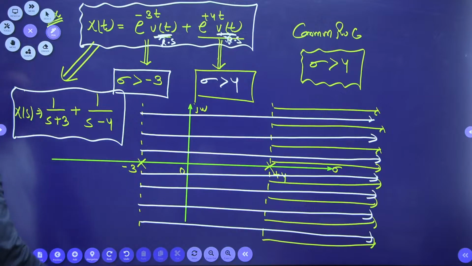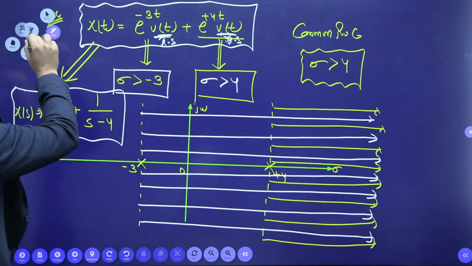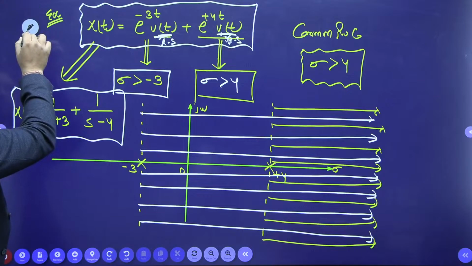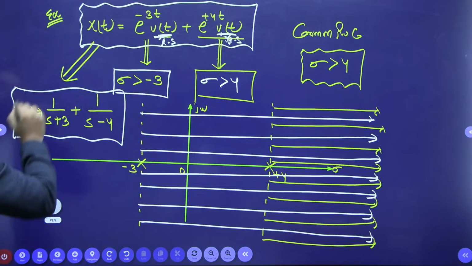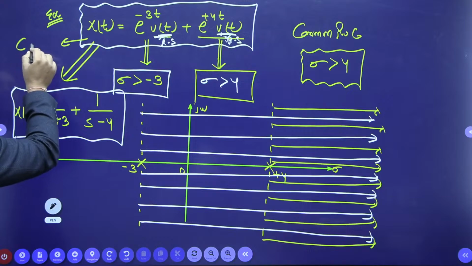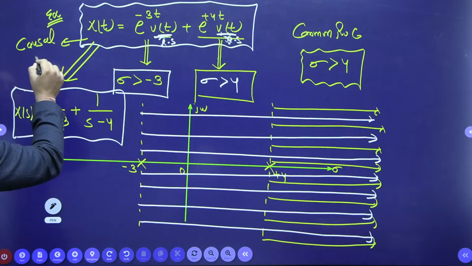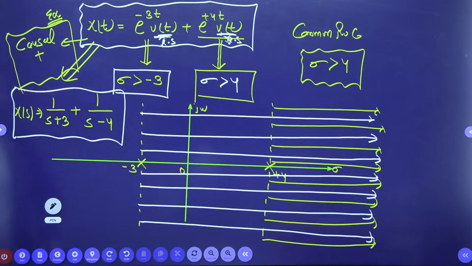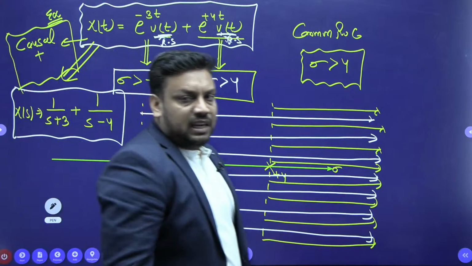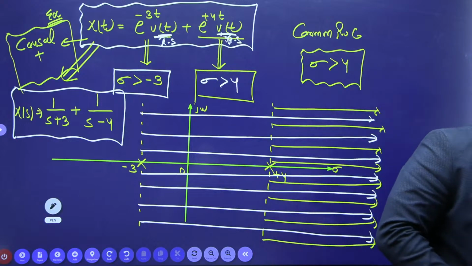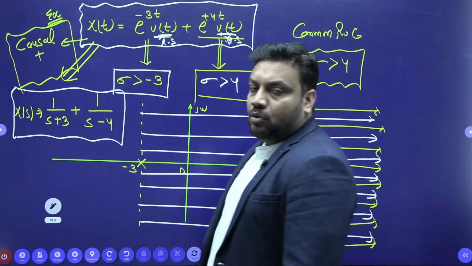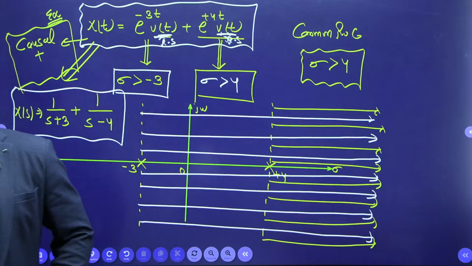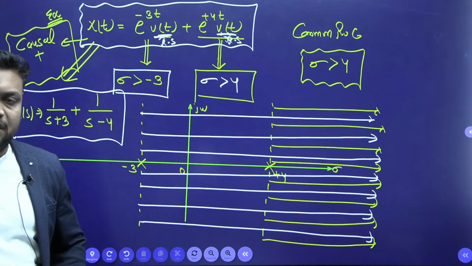causal. So this x(t) is 100% causal, sir. Now tell me, is it stable or unstable, beta? Is it causal or non-causal? Sorry, sir. Yes, so that is the mistake, beta.